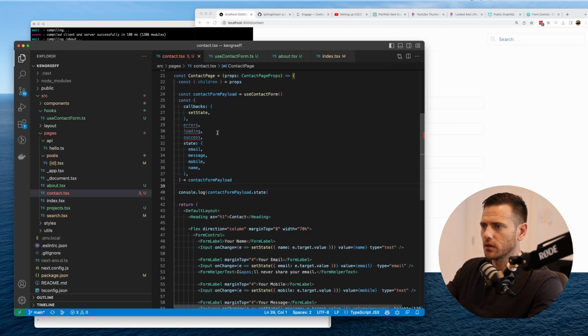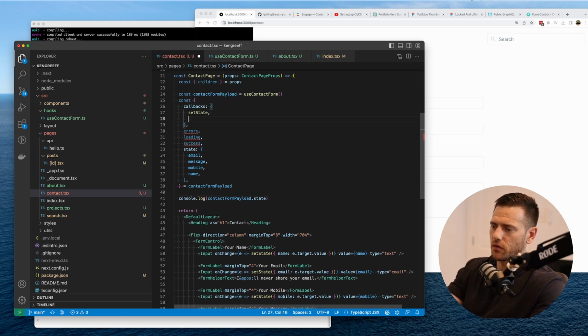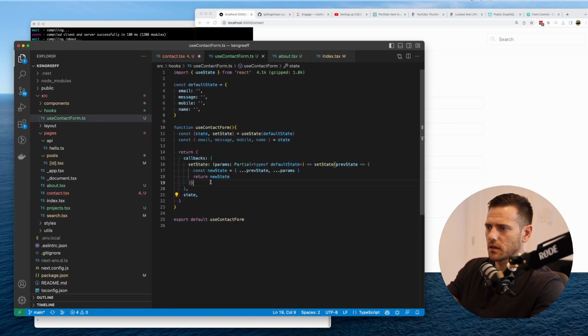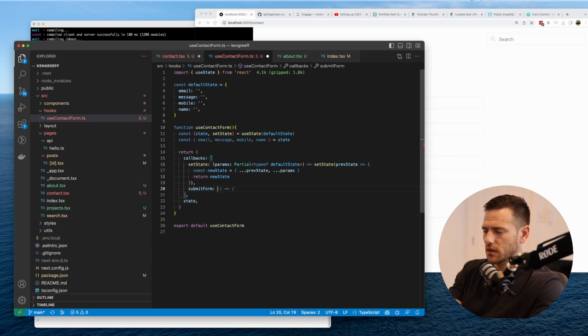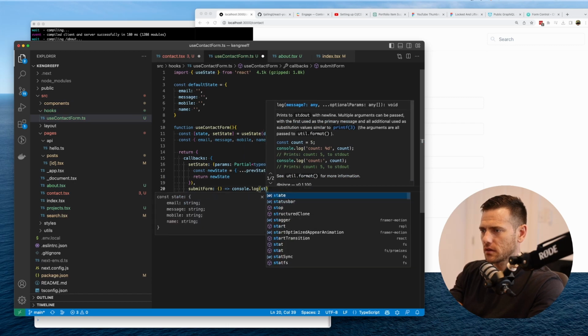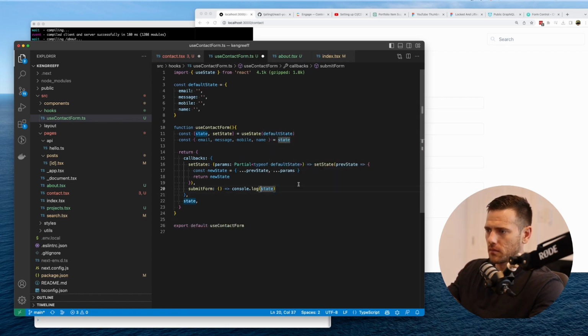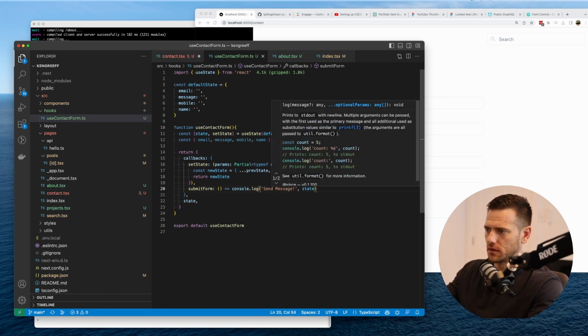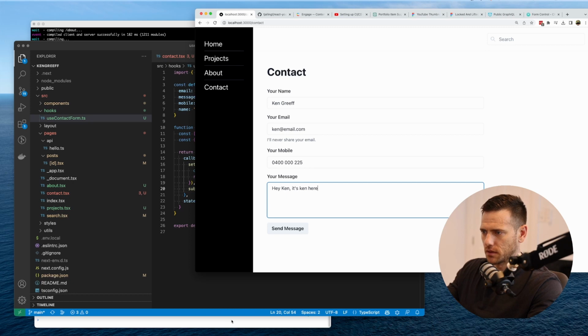So now what we want to do, we also want to have a submit form callback. So inside a use thing here, we're expecting a submit form, right? And that's just going to be a new function. And for now, I'm going to just console.log state. So I'm going to say send message, and then I'm just going to put state there. So this is what we're going to expect to happen.